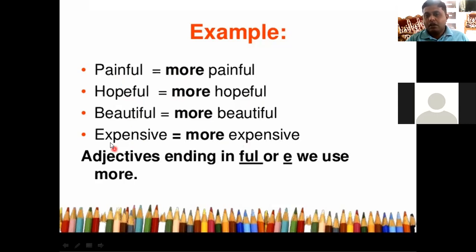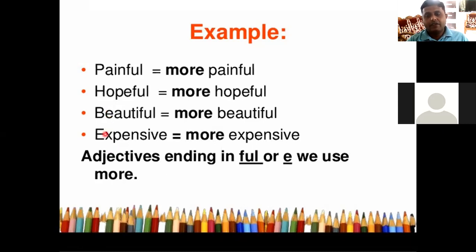So for this reason, as I told you earlier, knowledge of vocabulary is very important. Otherwise, what would happen? We would just mechanically attach er at the end of each and every adjective in the case of comparative degree.